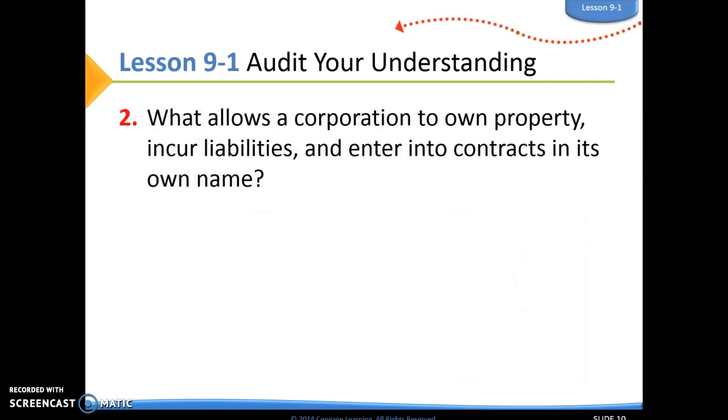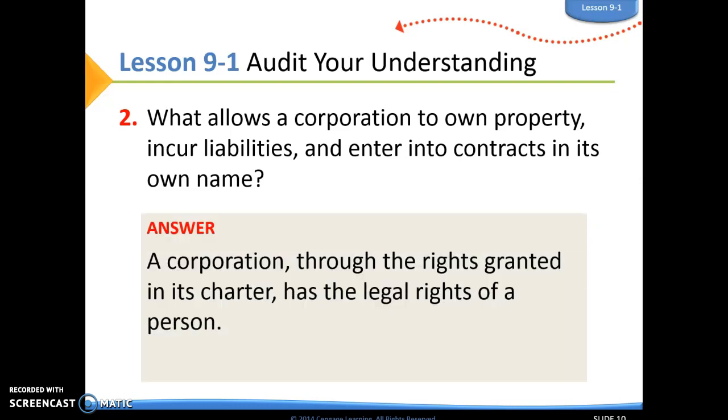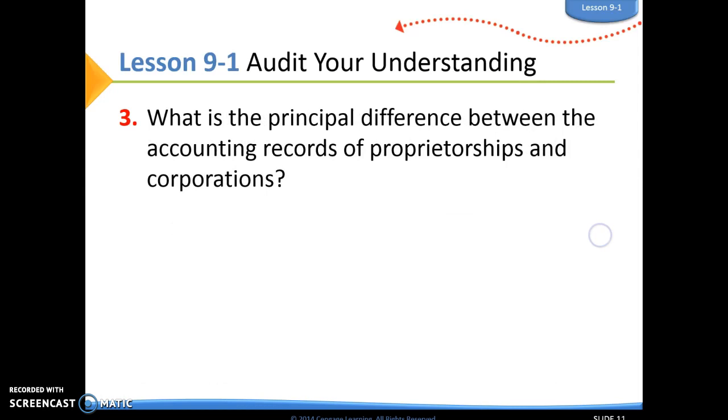Number two, what allows a corporation to own property, incur liabilities, and enter into contracts in its own name? A corporation, through the rights granted in its charter, has the legal rights of a person.